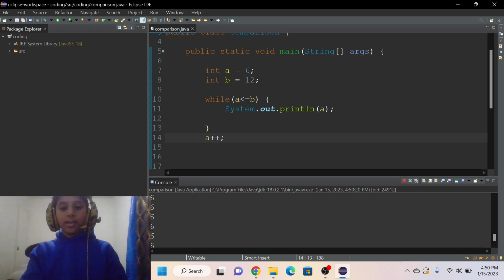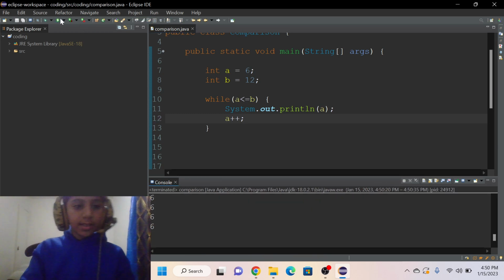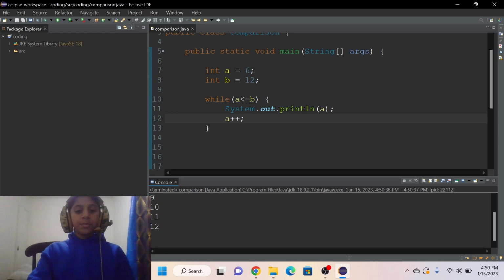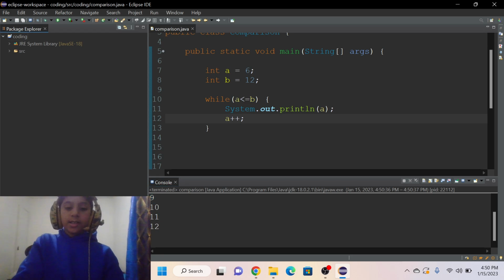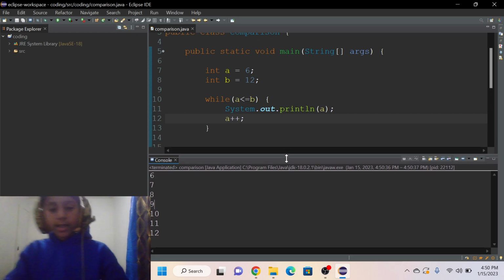But wait, I wanted to increment, so I have to put it after the print in the loop. First I need to stop this code. Look, it printed 9, then 10, and then 11, then 12, but it didn't start from 6 and then 7 and 8. It directly skipped 7 and 8. That's how it works.